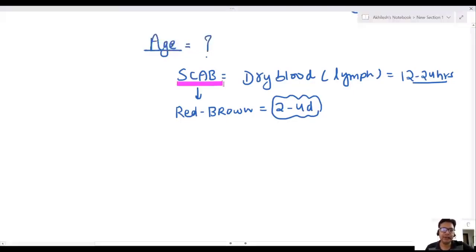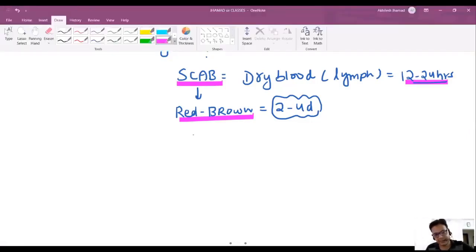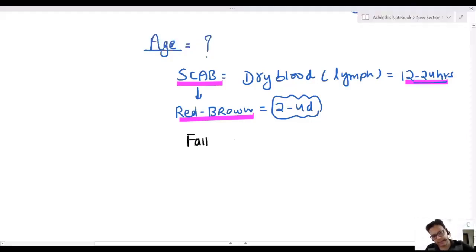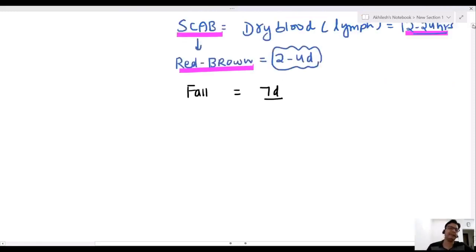So scab forms in 12 to 24 hours. This scab becomes red brown in 2 to 4 days. And also, this is a very, very important MCQ: scab falls in 7 days. How is the age decided? Yes, first, scab forms in 12 to 24 hours.